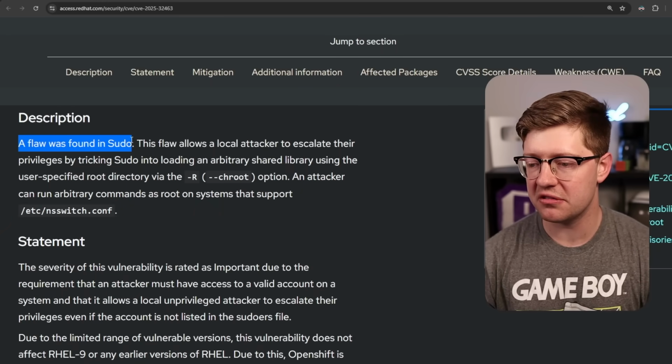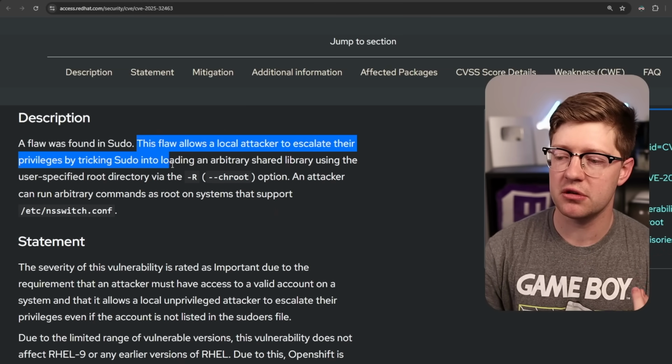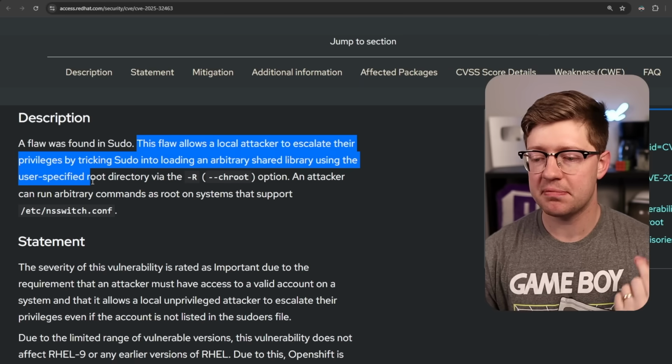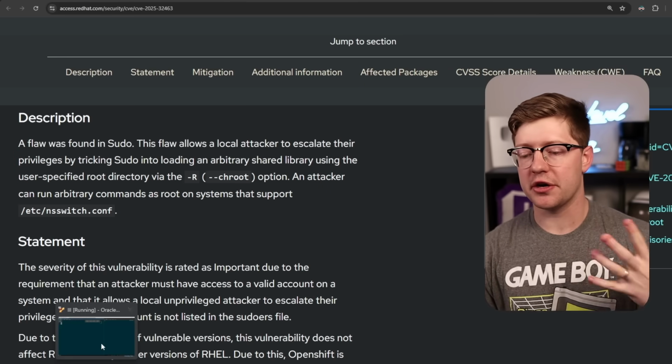Sudo. A flaw was found in sudo. This flaw allows a local attacker to escalate their privileges by tricking sudo into loading an arbitrary shared library using a user-specified root directory via the chroot option. A bunch is going on here. Let's break it down.